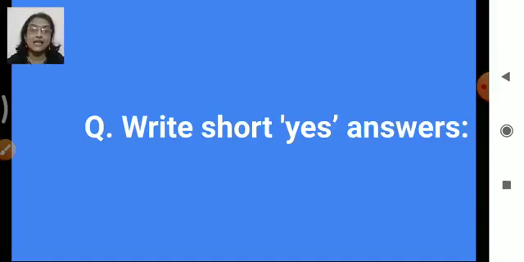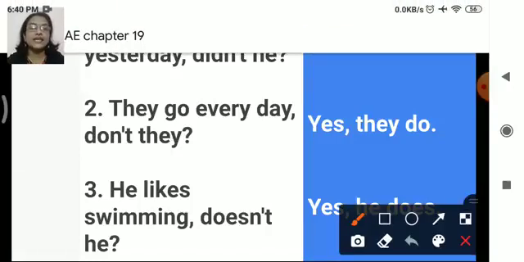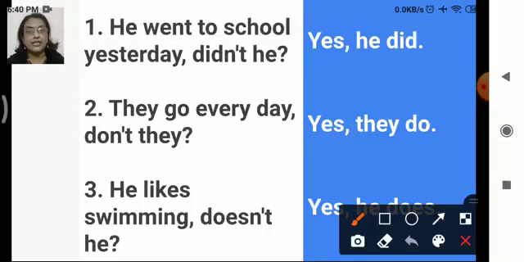Write short yes answers. The first one here: he went to school yesterday, didn't he? In this exercise, the first part of the sentence, he went to school yesterday, is actually the answer. And the remaining part is the question which is asked to confirm. He went to school yesterday, didn't he? So we have to reply with a yes answer, and in short.